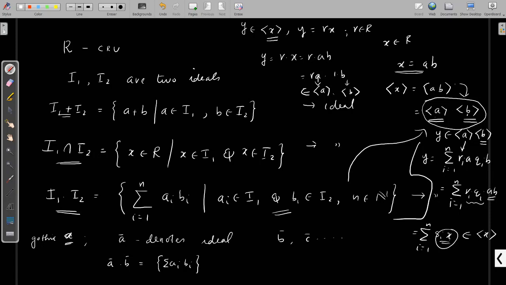For the reverse implication, if we consider an arbitrary element of this product, then this arbitrary element is always a multiple of AB because of this. Therefore we can say that this is an element of the ideal generated by AB. So that is a very simple implication. So the ideal generated by AB is equal to the product of the ideal generated by A and the ideal generated by B. So now once you write X equal to AB, you can get this X is nothing but the product of these two ideals, whenever we define the product of two ideals in this manner.